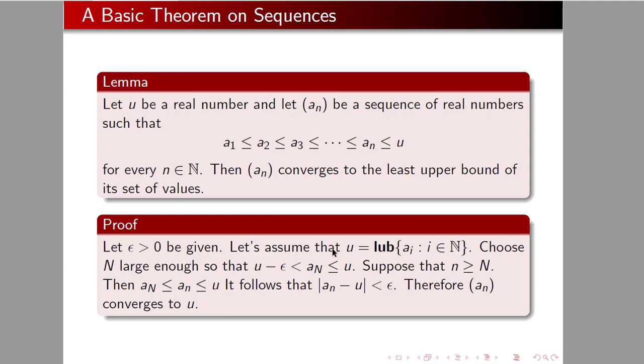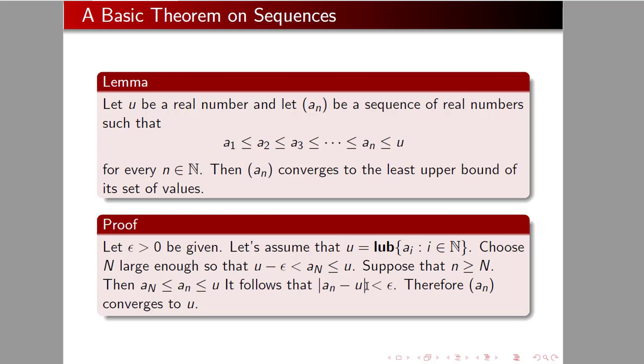Now, we were challenged with the epsilon. Now we have to find an N that will let us get closer. So choose N to be large enough so that a sub capital N is between U minus epsilon and U. So how do we know there is such a thing? Well, U being a least upper bound is an upper bound, so it's bigger than all of my a_n.